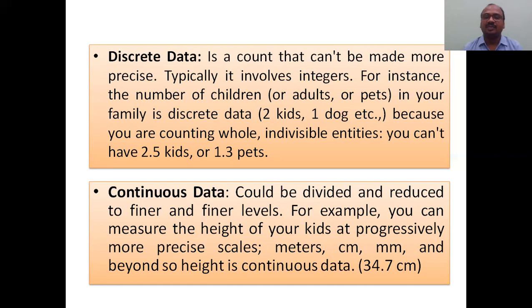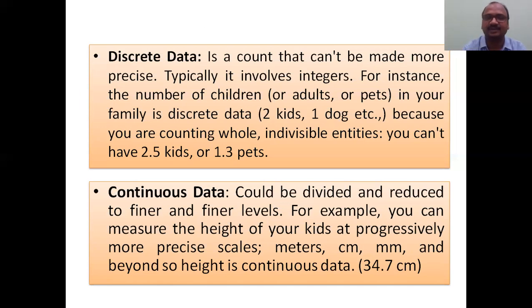Continuous data can be divided and reduced to finer and finer levels. For example, you can measure the height of your kids in fractions, on a progressively more precise scale. Again, precise came here: accuracy, precision, bias. I already made a video on that; you can go to the playlist and check. Meters, centimeters, millimeters, and beyond. So height is continuous data. 34.7 centimeters, with 0.7 as a fraction, is continuous. 34 is a whole number.